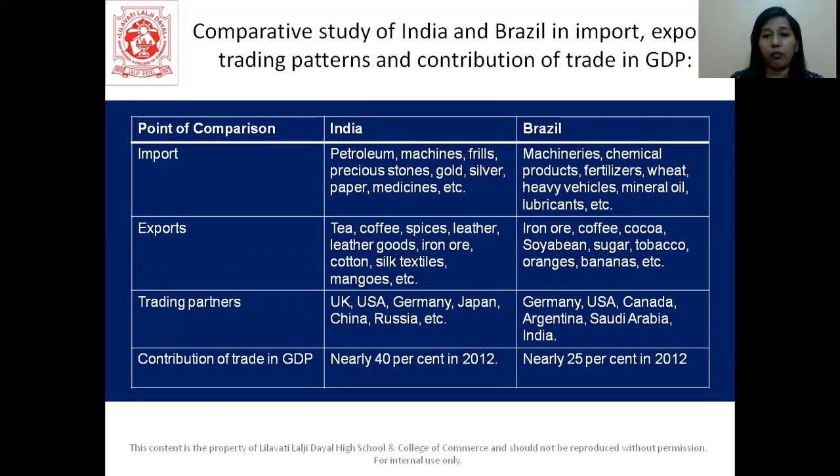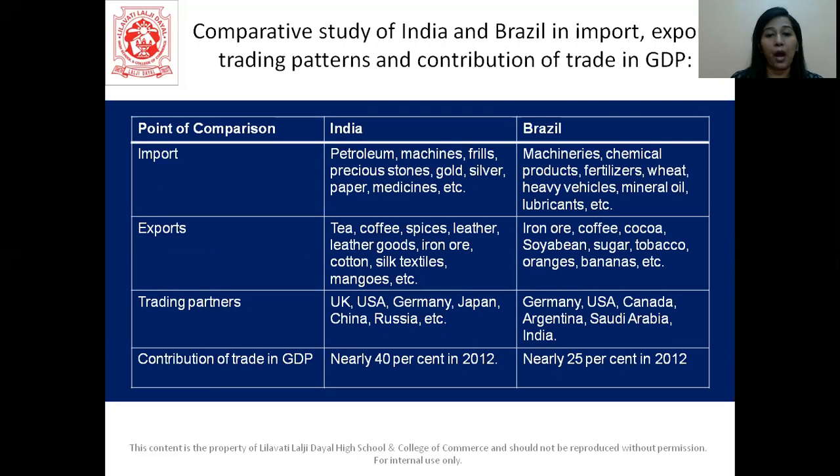Whereas in Brazil, again, we'll find machinery, chemical products, fertilizers, wheat, heavy vehicles, mineral oils, lubricants, etc. What do we export? Tea, coffee, spices, leather goods, iron ore, cotton, silk, textiles, mangoes, etc. are exported from India. And in Brazil, it is iron ore, coffee, cocoa, soybean, sugar, tobacco, oranges, bananas, etc. Alright, these are the major exports.